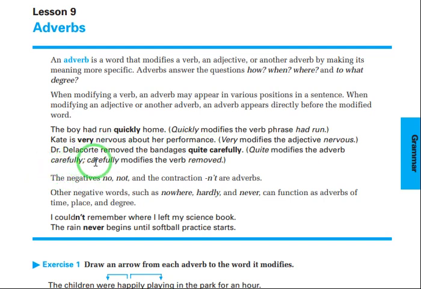Dr. Delacourt removed the bandages quite carefully. Quite here modifies another adverb, which is carefully. The negative no, not, and the contraction apostrophe t are adverbs. Other negative words such as nowhere, hardly, and never can function as adverbs of time, place, and degree. I couldn't remember where I left my science book, for example. Couldn't, the n't here, is an adverb. The rain never begins until softball practice starts. Never here is an adverb. Of course, it tells about time. It's an adverb of time.